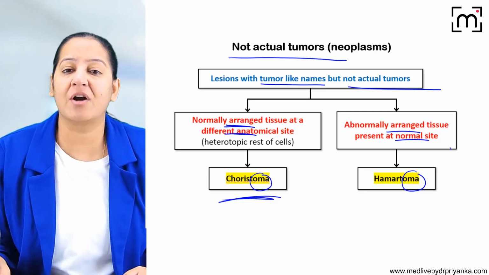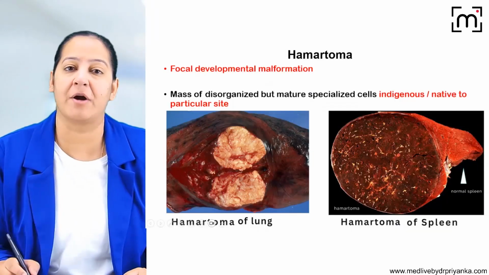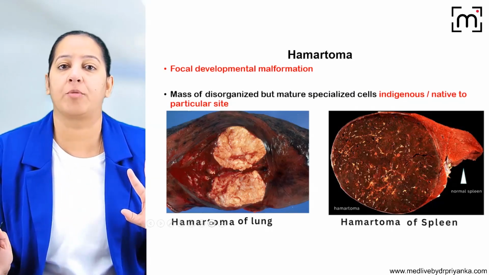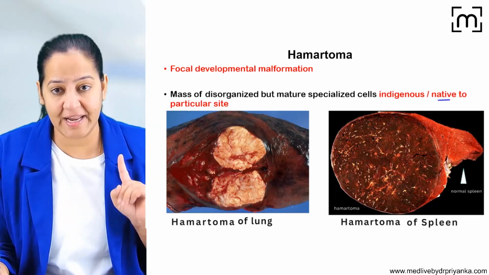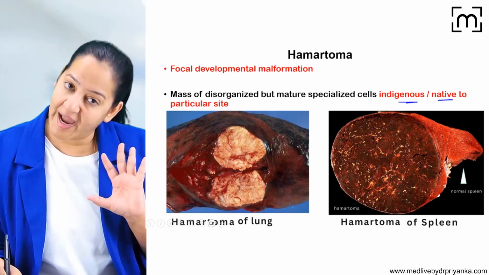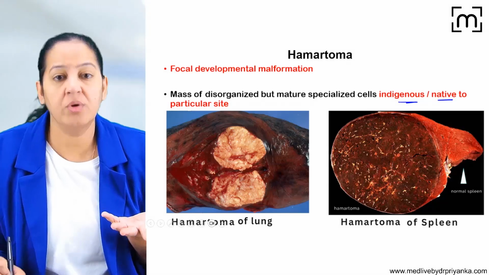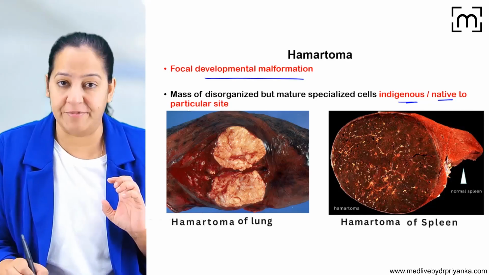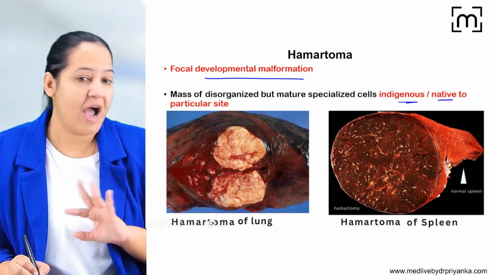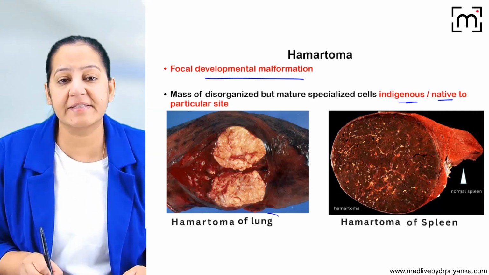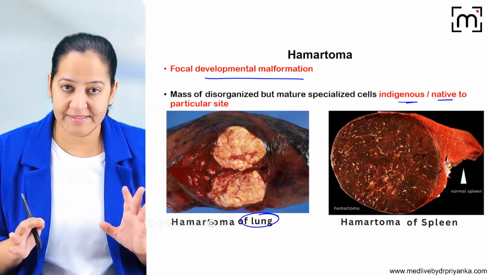So let's start with hamartoma. In hamartoma, the site is absolutely normal, absolutely native or indigenous. The site is normal, but the tissue becomes abnormal. What is the abnormality in the tissue? The tissue becomes focally maldeveloped, focally malformed. It is not dysplastic, it is not anaplastic. For example, let's take the lung.